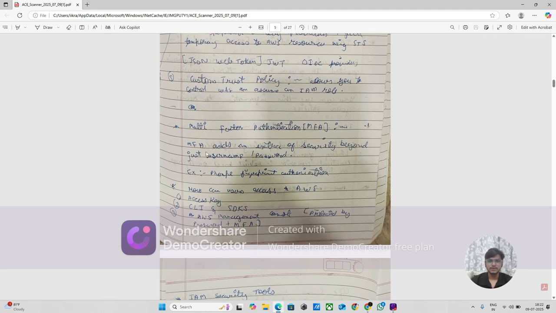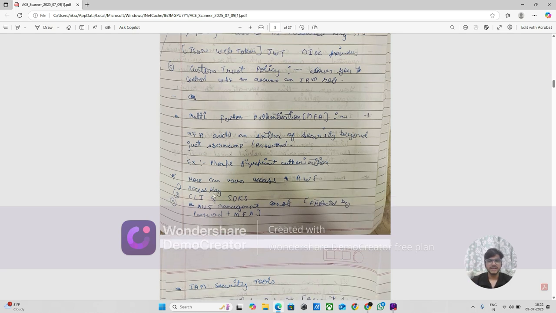Now I'm talking about multi-factor authentication, which is nothing but adding one more layer of security. You can use access keys, CLI and SDKs, or the AWS management console protected by MFA. If you have an MFA device, you can add that security.